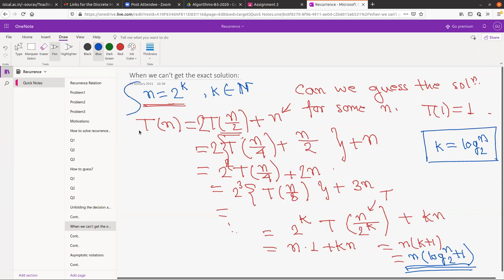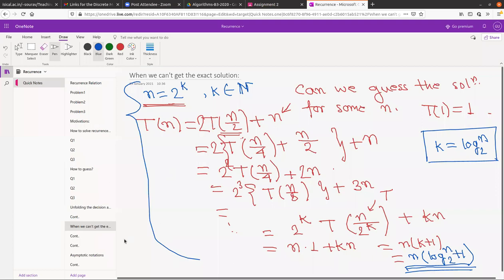Now can anyone say why this is not the solution of our problem? Anyone? Because we guessed n as some power of 2, and we need it for all n. Right.